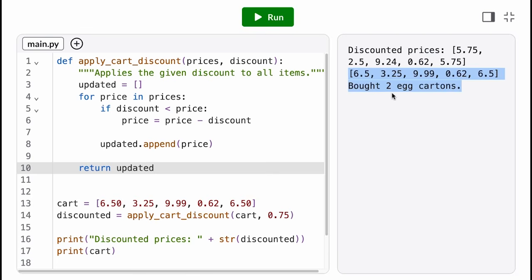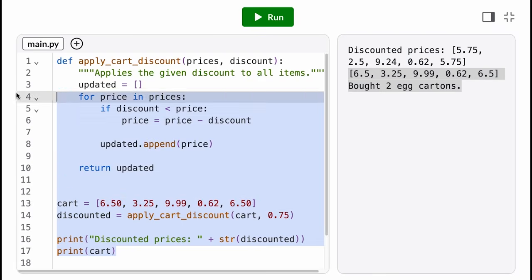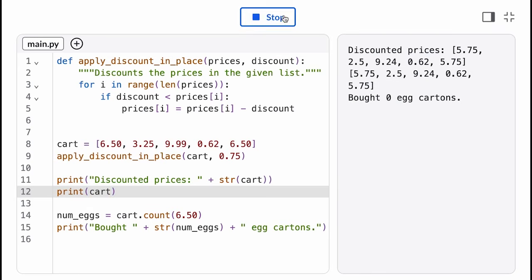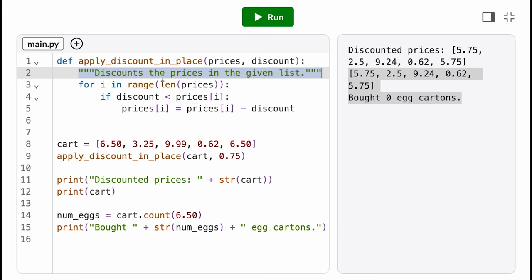Now, in some cases, it's true we may need our function to mutate the list parameter, either because the purpose of the function is to have that side effect, or maybe we're operating on a list with millions of values, and copying or iterating over that list would be prohibitively expensive. In these cases, we need to make sure to clearly document the side effect and to make the side effect apparent in the function name.